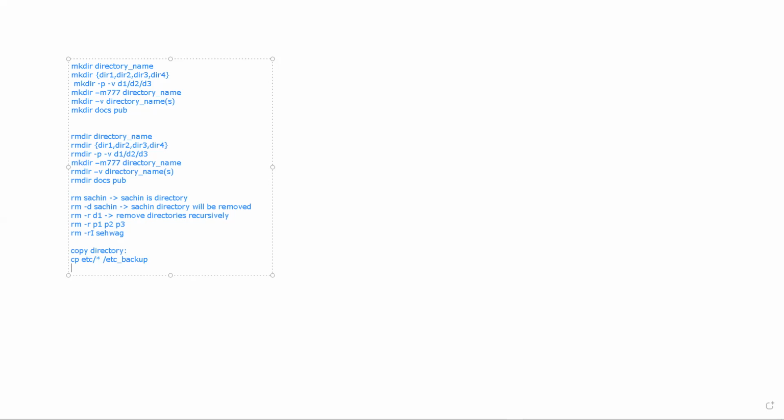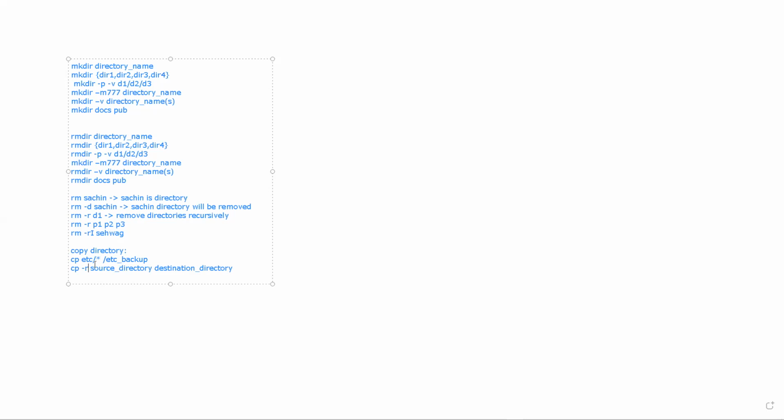There are other options also available, and the other option we saw is cp -r, where we specify the source directory and the destination directory. Recursively it will copy because of this R. Here you can specify small r or capital R, it doesn't matter.